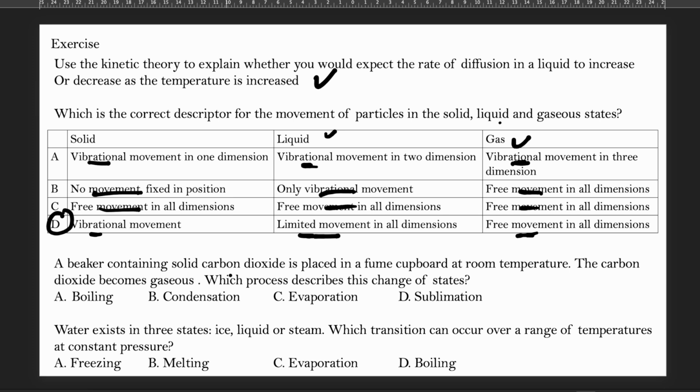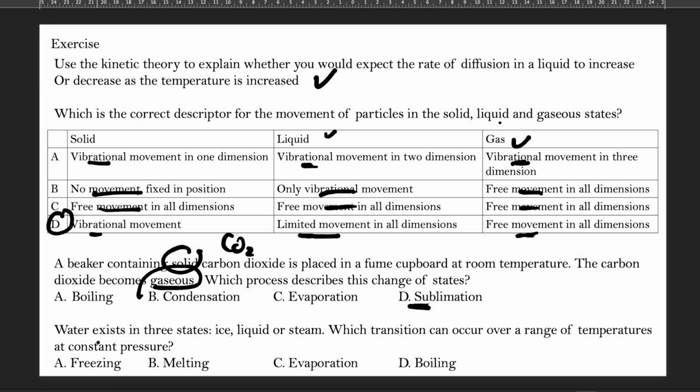A beaker containing solid carbon dioxide, solid CO2, is placed in a fume cupboard at room temperature. The carbon dioxide becomes gaseous. So from solid to gas, it's sublimation. From gas to solid, it's deposition.